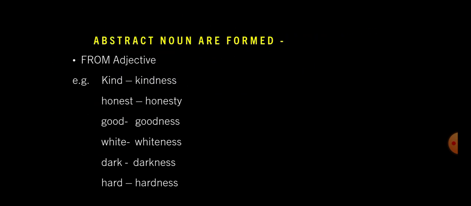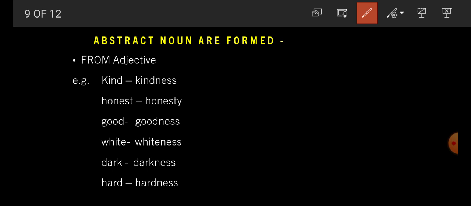Now student, how do we form abstract nouns? We can form abstract nouns from adjectives. For example, kind. Kind is an adjective, and from kind we make kindness. Kindness is an abstract noun.